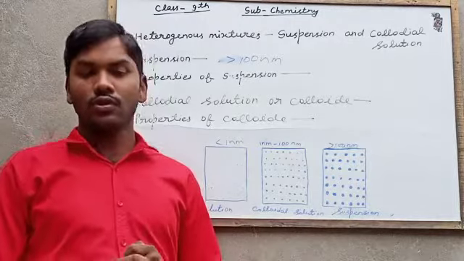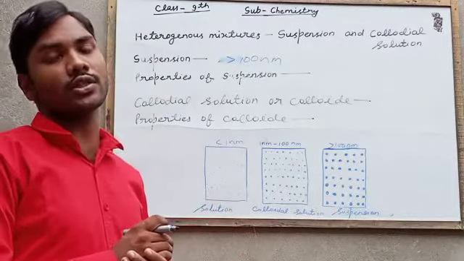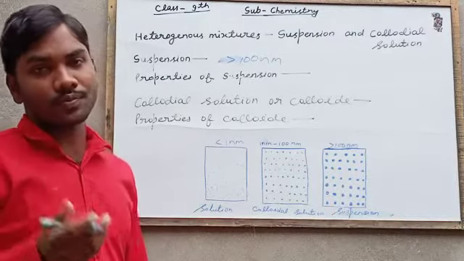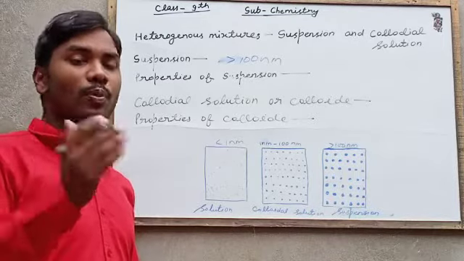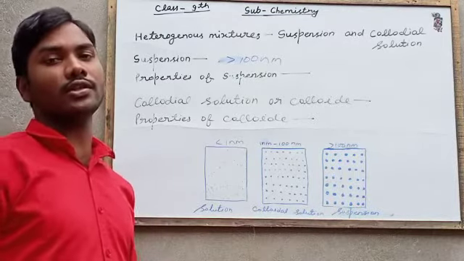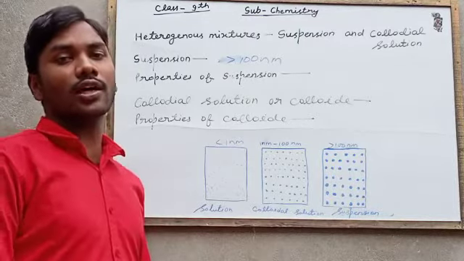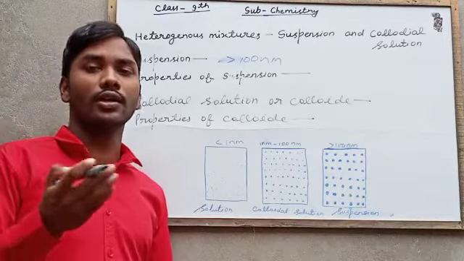The nature of suspension is heterogeneous. Second, we can easily see the solute particles with our naked eyes. Their size is more than 100 micrometer or 100 micron.